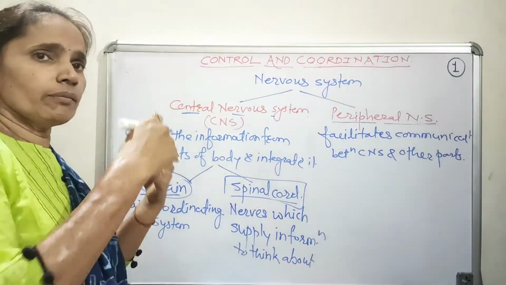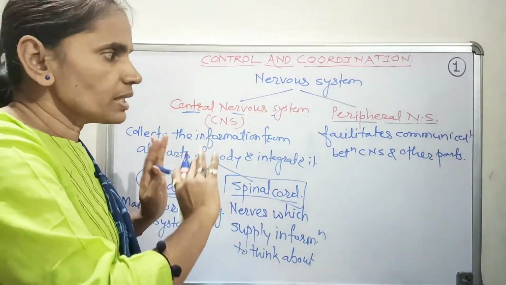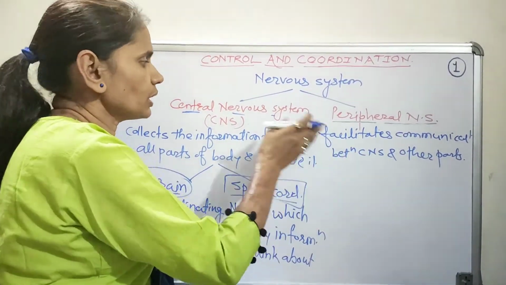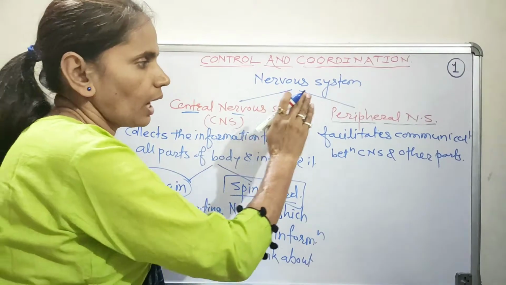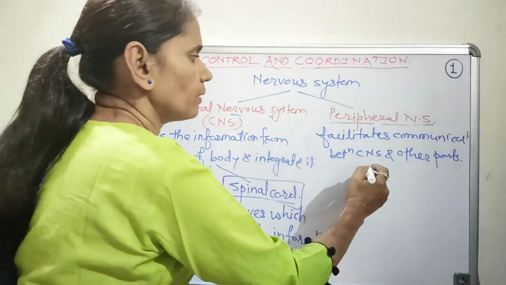Because whatever information is collected is to be conducted, and the message is to be transferred to all parts of the body. So this communication between the central nervous system and other parts of the body is facilitated by the peripheral nervous system.